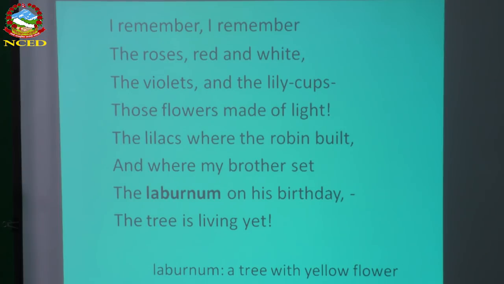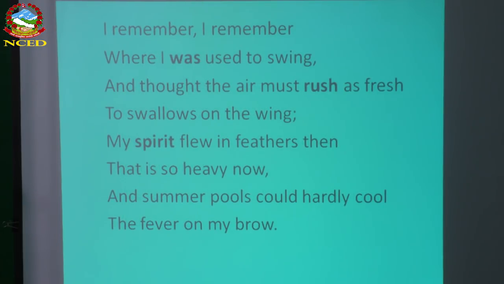So in the second stanza, he remembers those colorful days, those colorful flowers, and the celebration of the birthday of the speaker's brother, and all those things. Now here comes the third stanza. I remember, I remember. In every stanza, the poet repeats that first line, used in the first stanza and the second stanza also. Every stanza begins with that line.